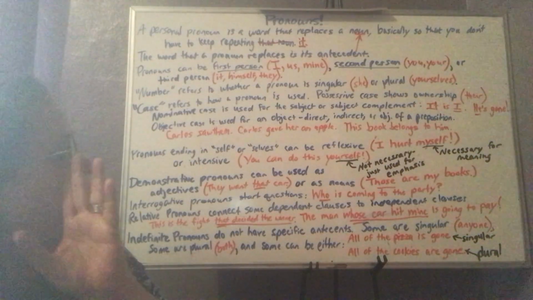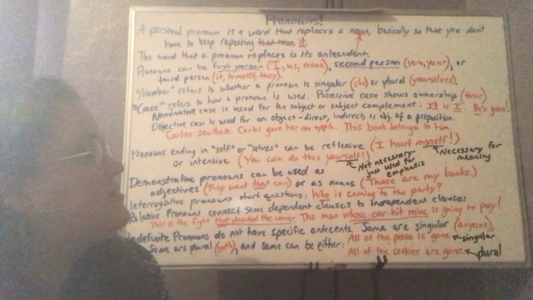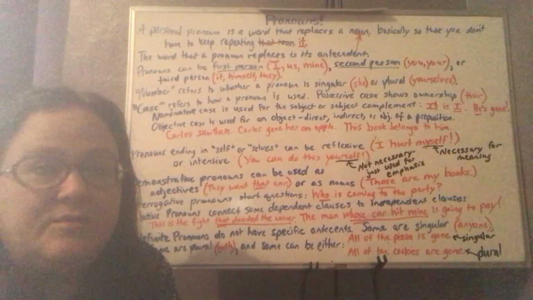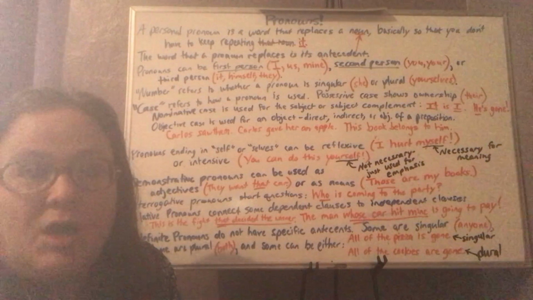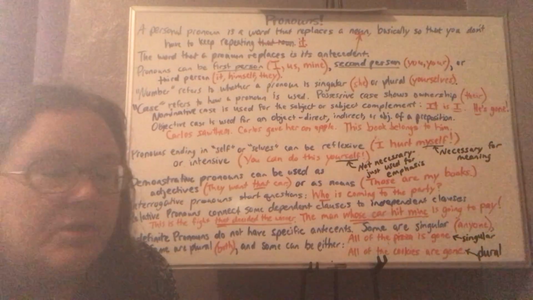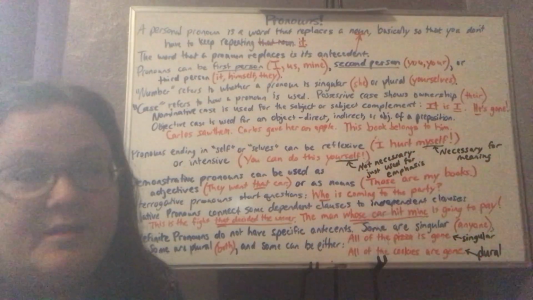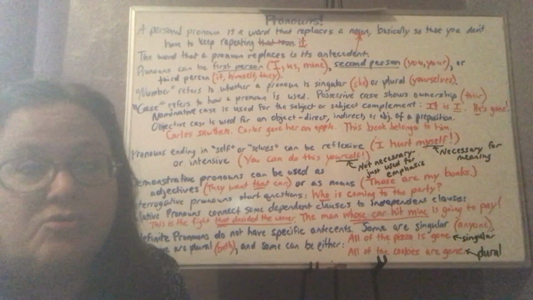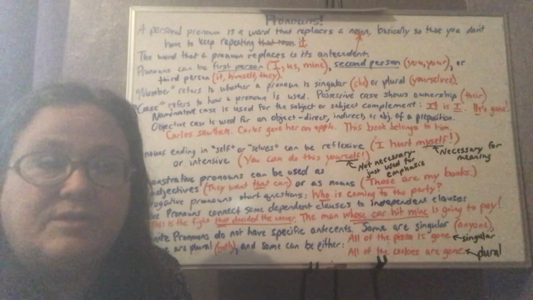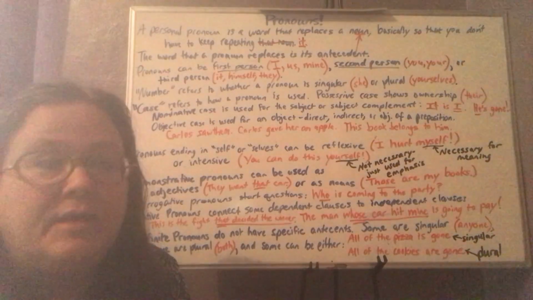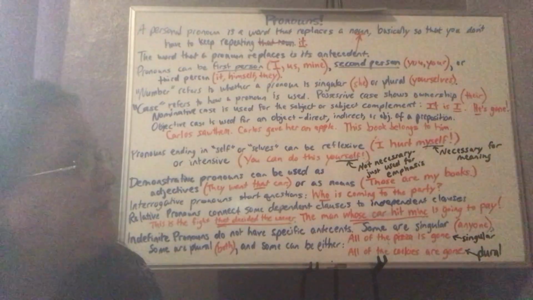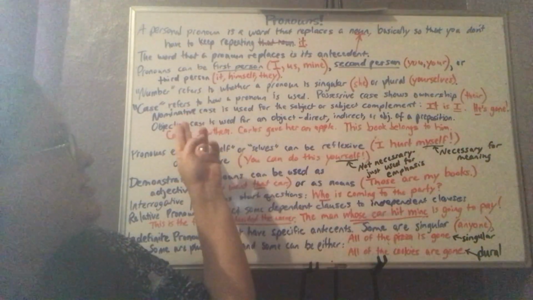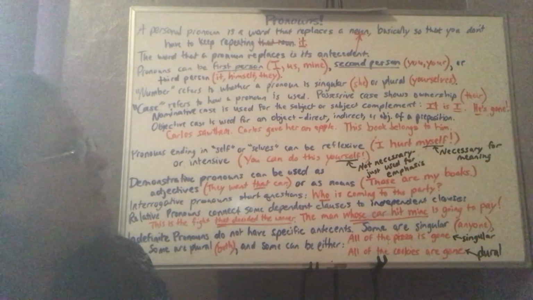Another case is the nominative case. The nominative case is used for the subject of a sentence or the subject complement. Many times when we see the subject complement used in that nominative case, it looks weird, like, it is I. That sounds super formal. Well, it sounds formal because it's correct, and we normally use the incorrect, it's me. But I is the subject complement, so it needs to have the nominative case.